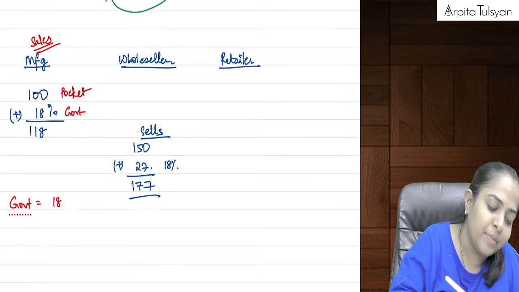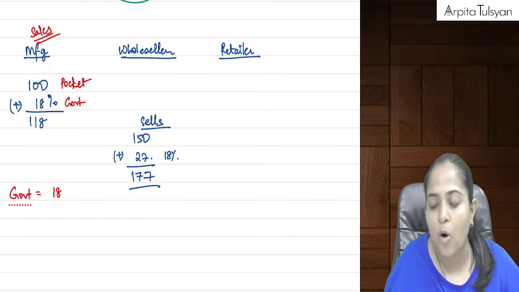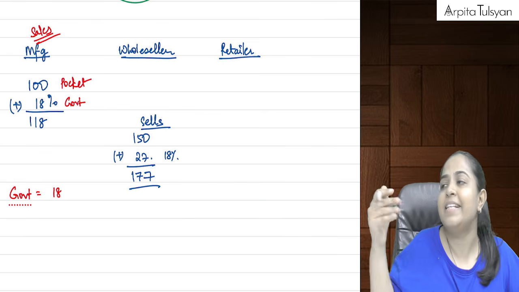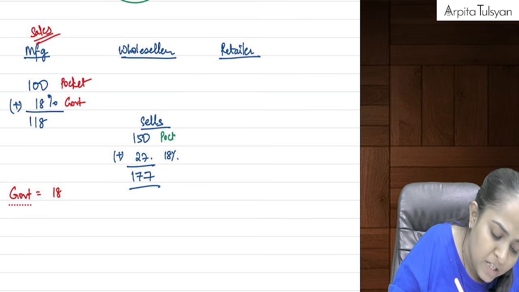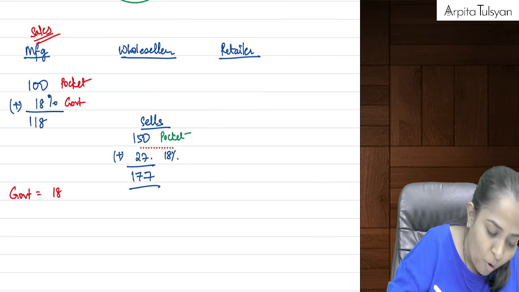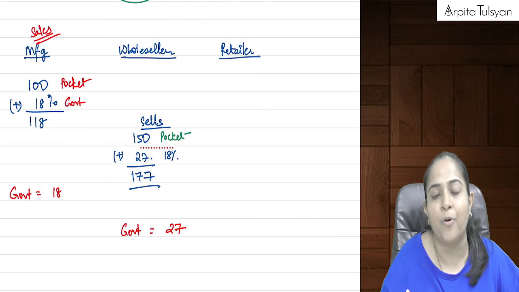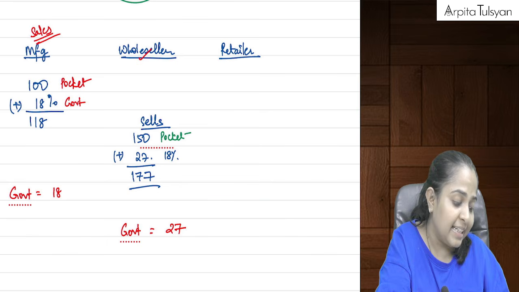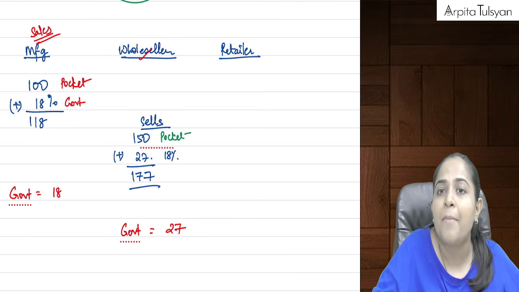Now think from the wholesaler's point of view. How much amount will go to the government at this level? The wholesaler has collected 177 from the retailer. 150 he will keep in his pocket, but 27 he will have to pay to the government. But the wholesaler will say, at the time of purchase from the manufacturer, I had already paid some amount as taxes.